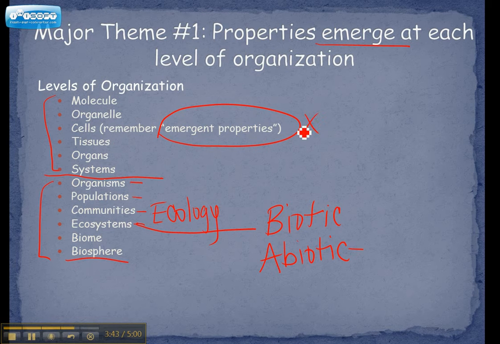And we want to make sure we make the note that cells are the first level that's considered to be alive. So molecules and organelles make up cells, but an organelle on its own, or a molecule on its own, is not considered to be living. So the first time we see that property of life emerge is at the cellular level. And then there will be other emergent properties in the rest of the levels as we go along. Okay, but I'm most concerned with you remembering that the cells are the first level that's considered to be alive, and that's an emergent property.